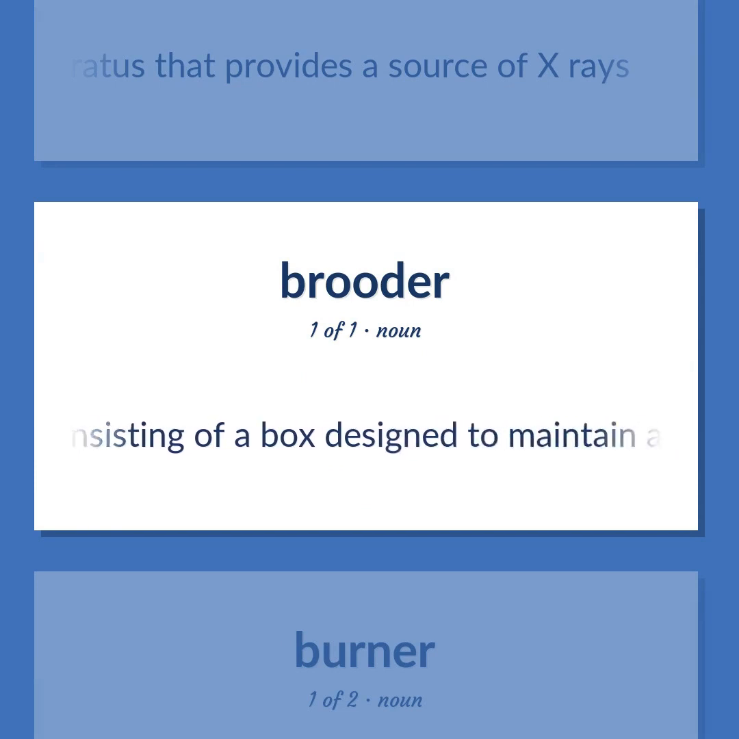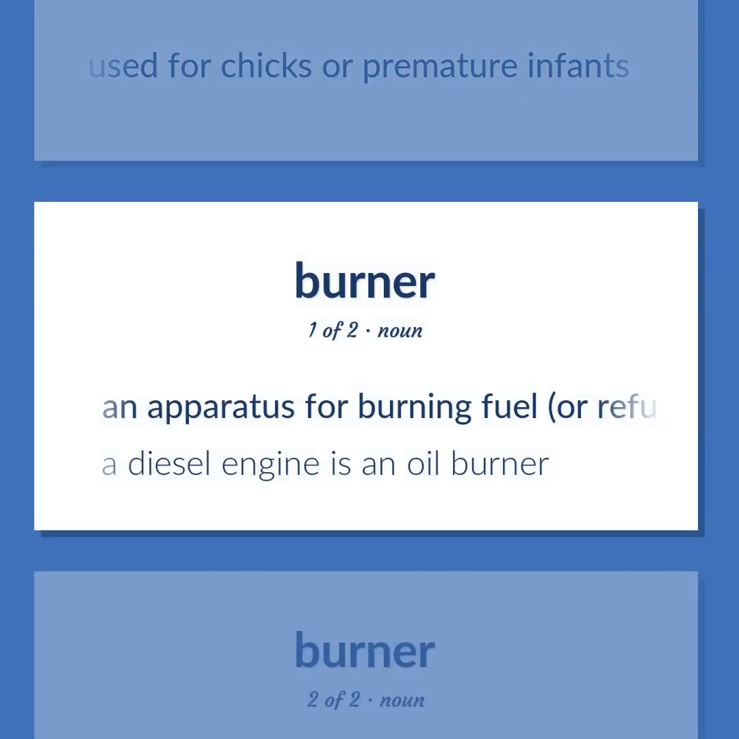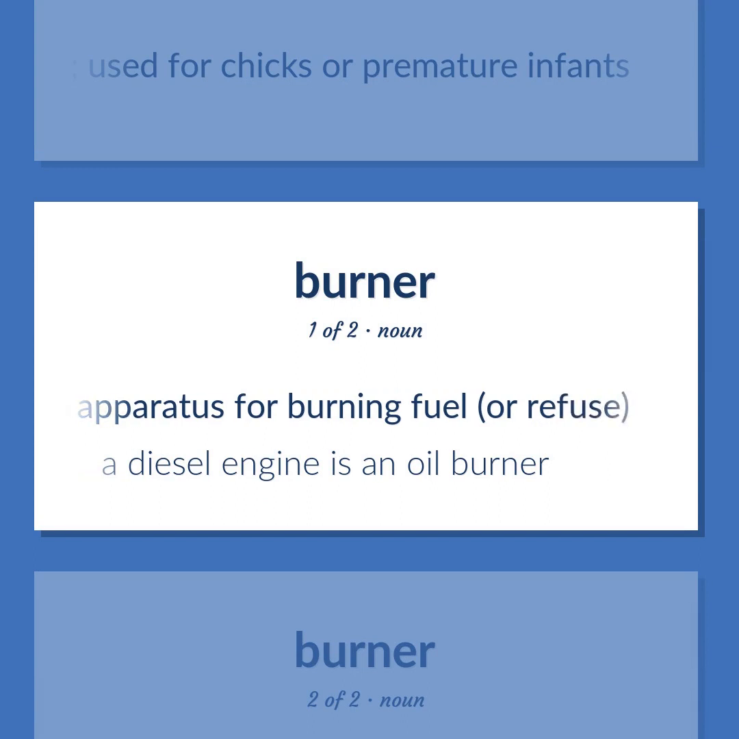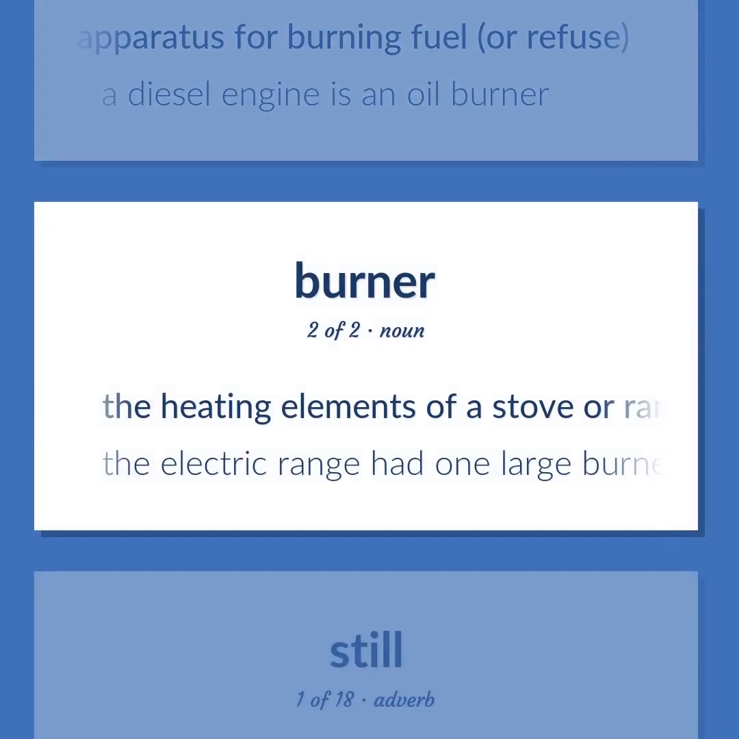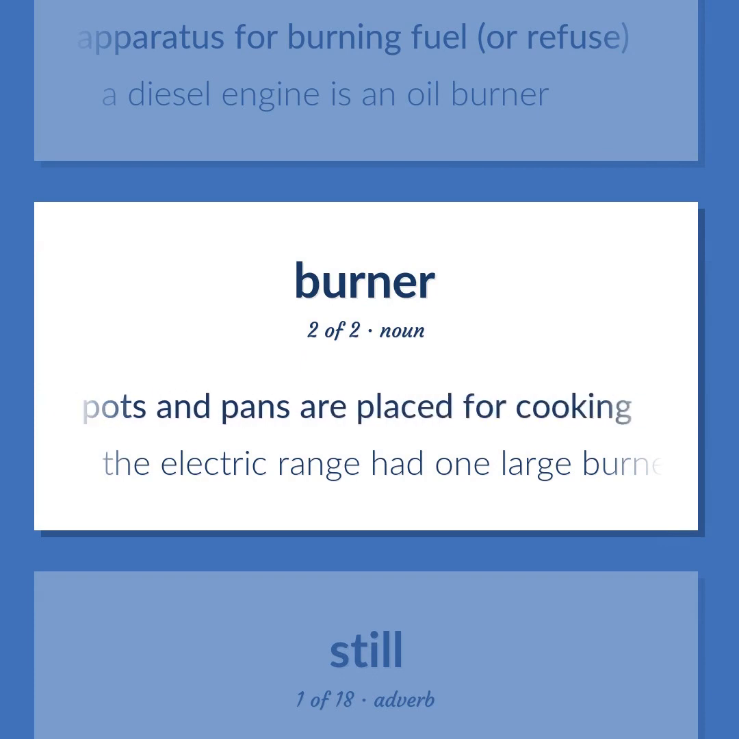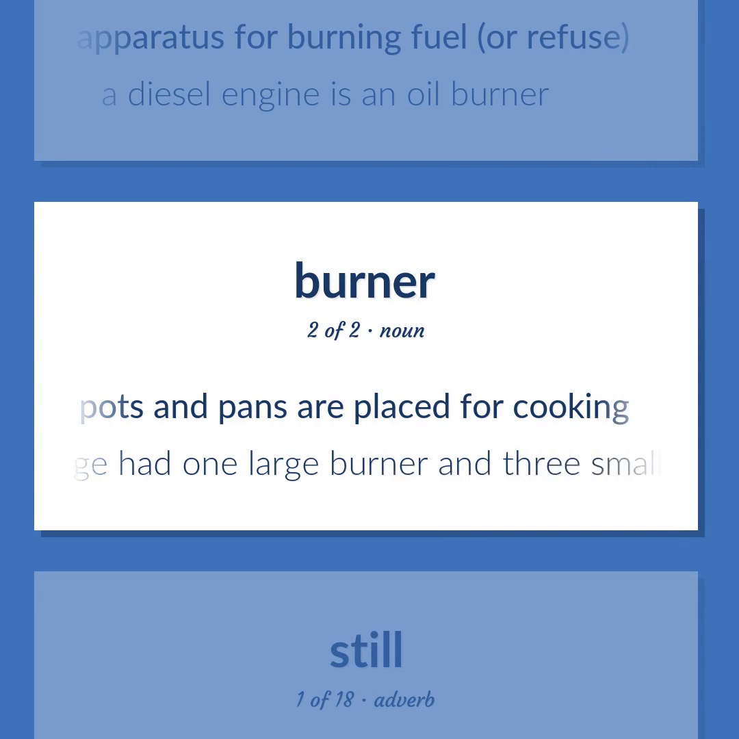Apparatus consisting of a box designed to maintain a constant temperature by the use of a thermostat, used for chicks or premature infants. An apparatus for burning fuel, or refuse. A diesel engine as an oil burner. The heating elements of a stove or range on which pots and pans are placed for cooking. The electric range had 1 large burner and 3 smaller ones.